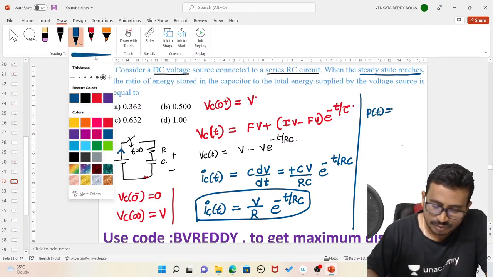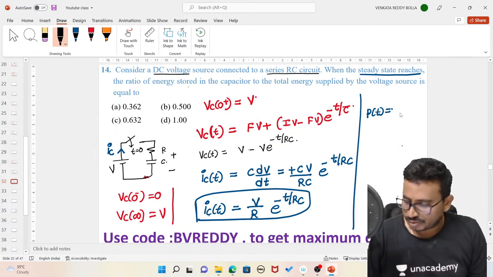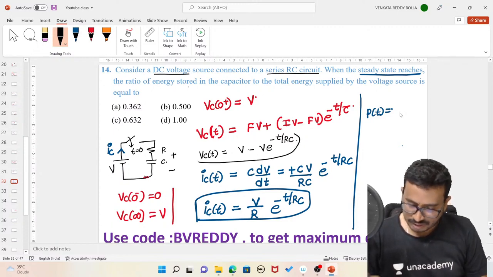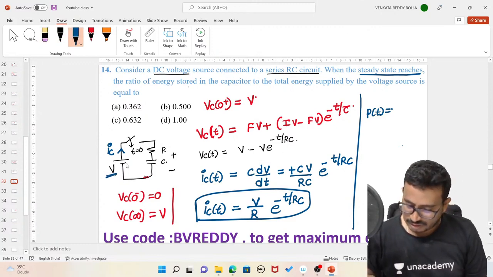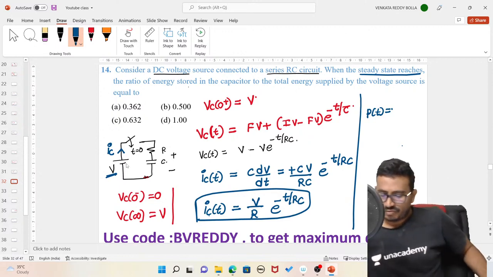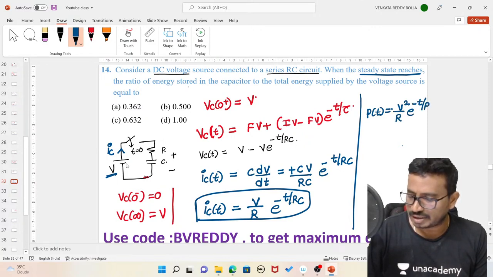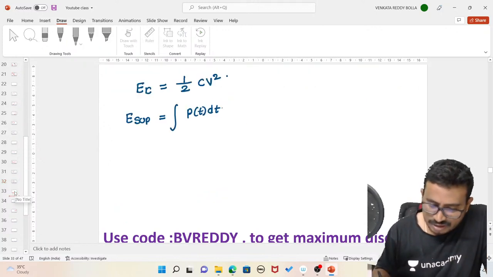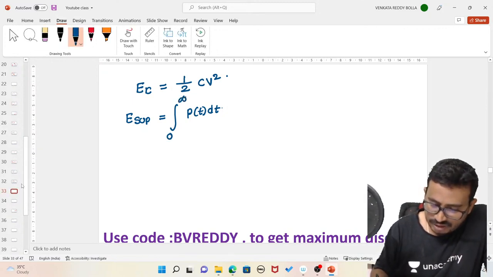If we multiply this, we get V square by R into e power minus t by RC. So from this I can get my energy until the steady state has been reached, and steady state means 0 to infinity.